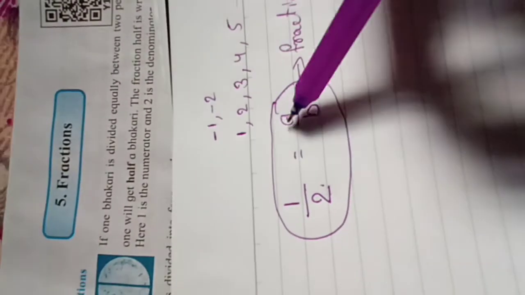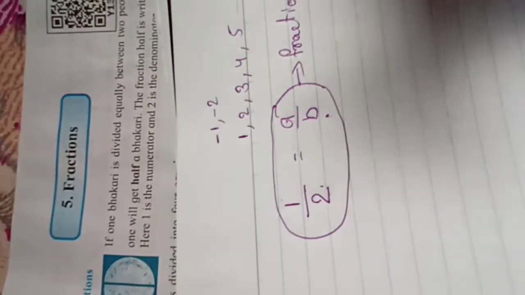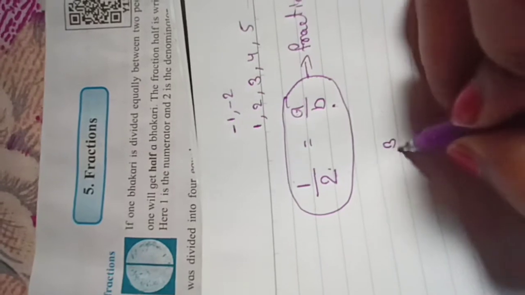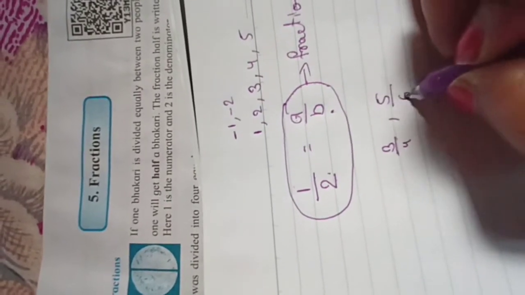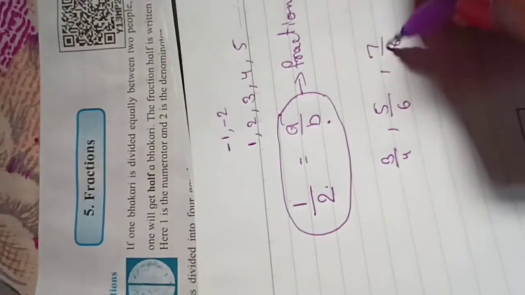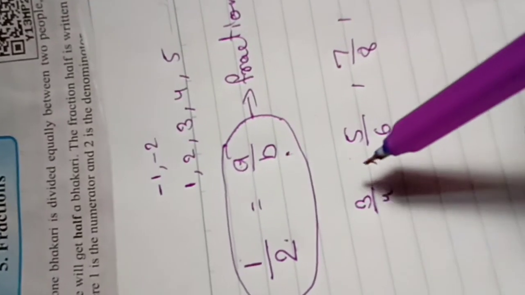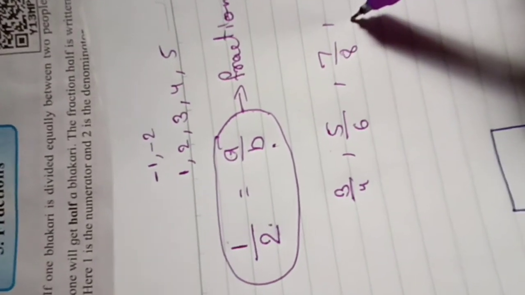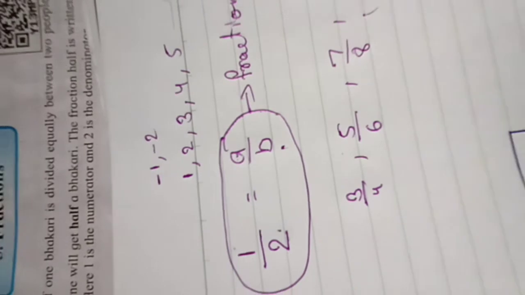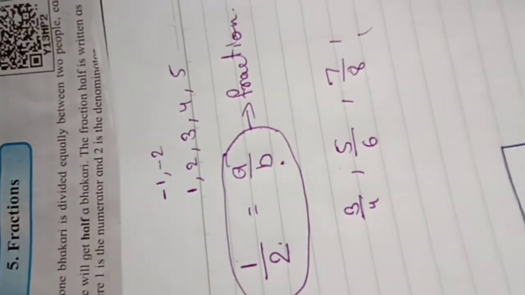Clear? A/B, or if you are saying 3/4, 5/6, 7/8, these are examples of fractions. Now we will see what a fraction is.